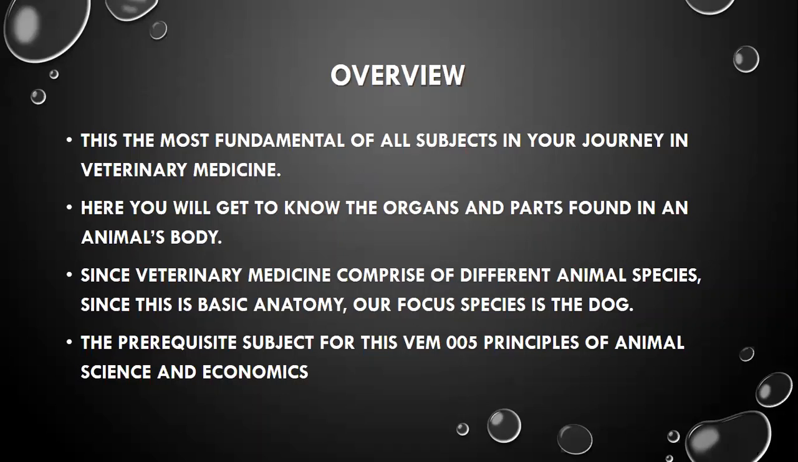Overview. Anatomy is the most fundamental of all your subjects in your journey in veterinary medicine. Here, you will get to know the organs and parts found in an animal's body. Since veterinary medicine comprises different animal species, this is basic anatomy. Our main focus is the dog. The prerequisite subject is VEM 005, Principles of Animal Science and Economics.